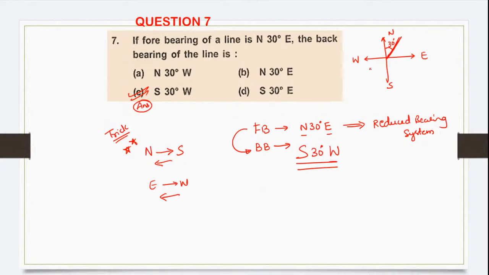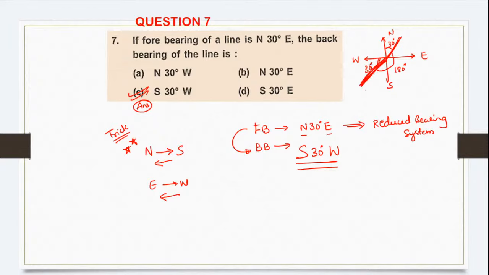Right. Now what will be the back bearing of this? Exactly add 180 for this. If you add 180 for this, where will the line come? The line will come somewhere here. This is 180. Okay. So if this is 180, the remaining portion is again 30. So now the back bearing of this particular line will be what?